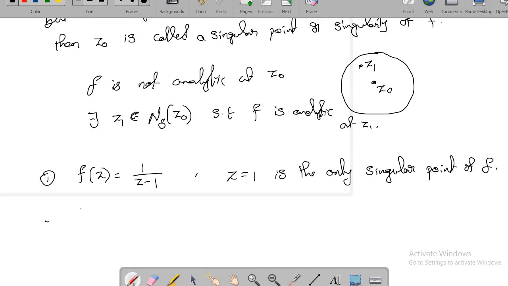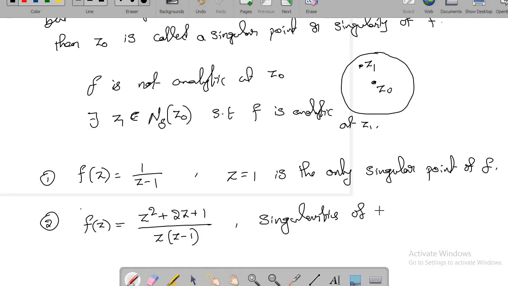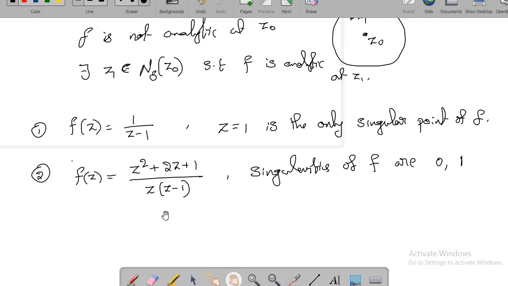Suppose I take another function, f of z equal to z square plus 2z plus 1 by z into z minus 1. You can see that the singularities of f are z equal to 0 and z equal to 1. You just need to see where the denominator is getting 0. So the denominator is 0 at z equal to 0 and z equal to 1.